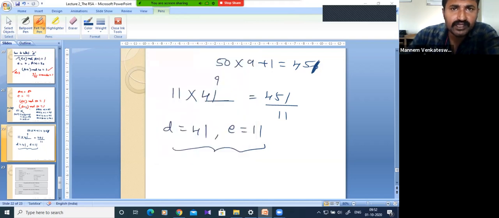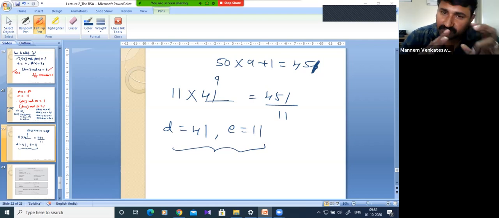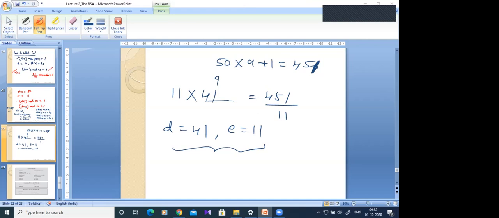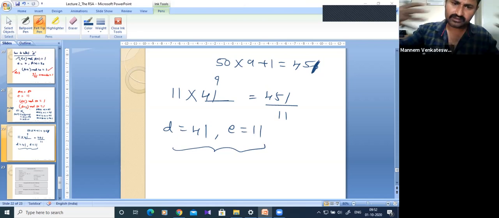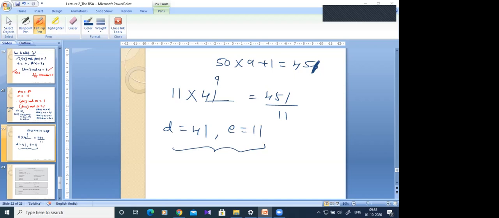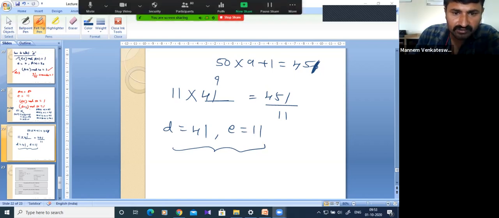See, based on the application, we have to choose these prime numbers. Generally, the user or receiver will not do this. The server side, the application we are using, is already there in the cryptography, so they perform all these things and implement them in the systems. If the application should be very confidential, they will go for 3 digit numbers, or 4 digits, 5 digits and so on. Don't worry, I will do one more example, you can get some clarity.